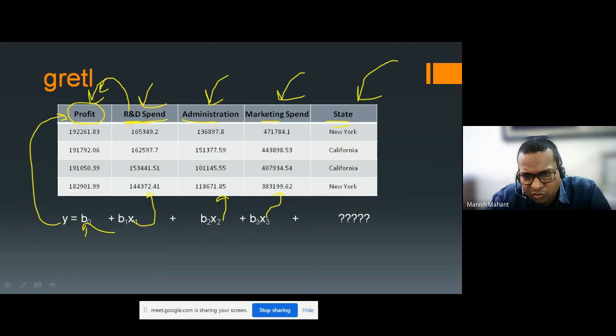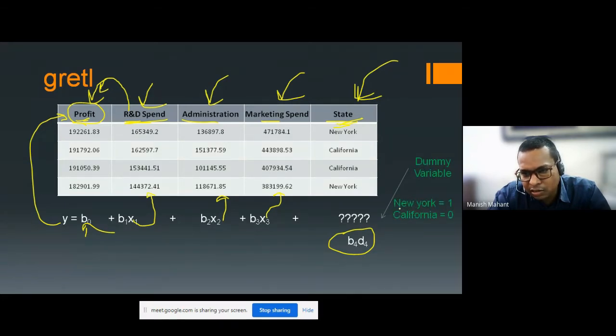But what about this variable, this parameter? This parameter is not a numerical value. It is a categorical type of value. So we cannot use this categorical value directly for predicting our answer, profit. So we will reconfigure this categorical value and make it a dummy variable.